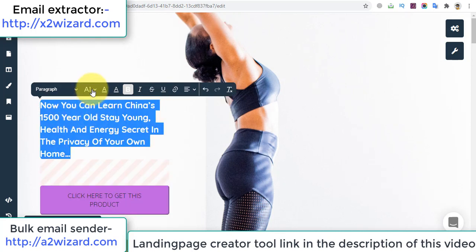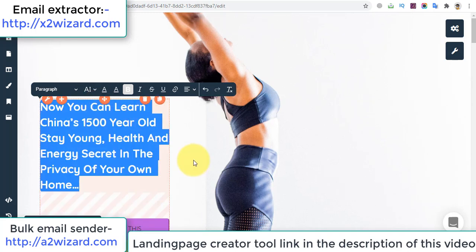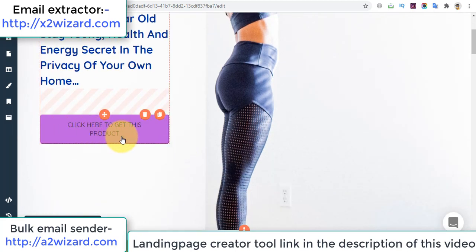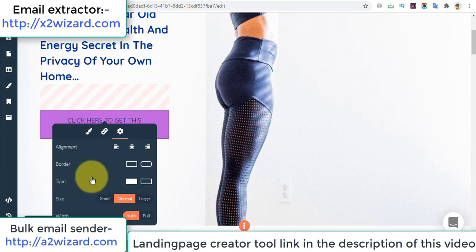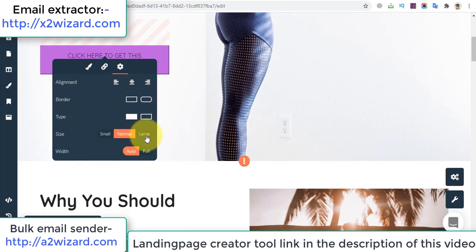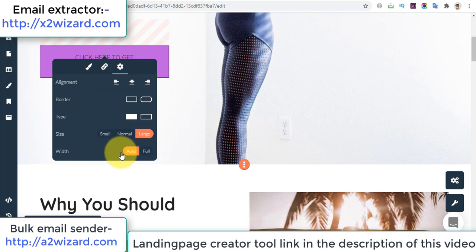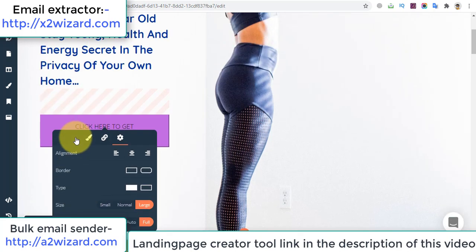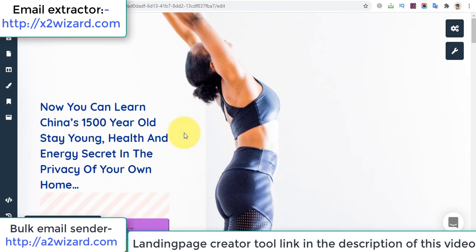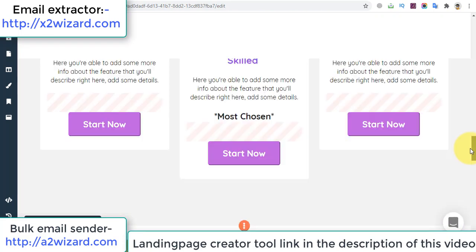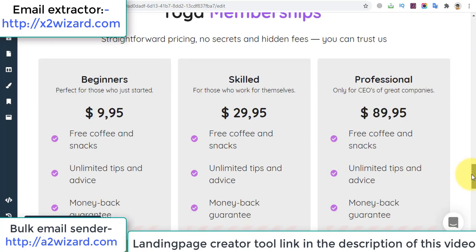Okay, even a 10-year-old can do this very easily. You can change the image, or the color of this button, everything. You can make it bigger or smaller, make it oval, whatever it is, you can do it very easily. Now this software is very powerful, with lots and lots of other features. A full funnel will be available very soon, where you do not have to even edit anything. You just have to insert your affiliate links, and let the funnel do the selling for you. So that's also coming soon.